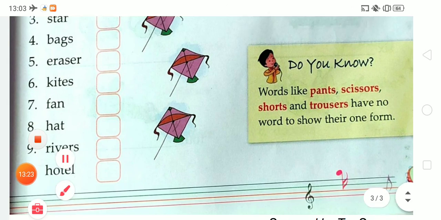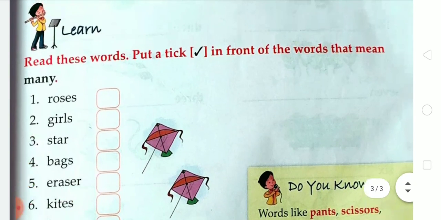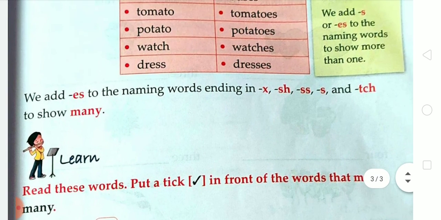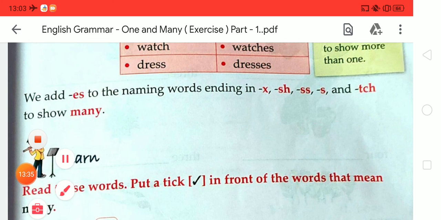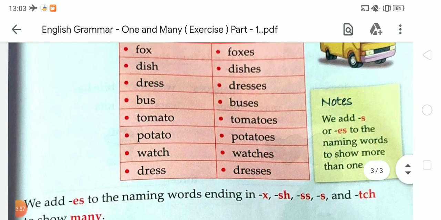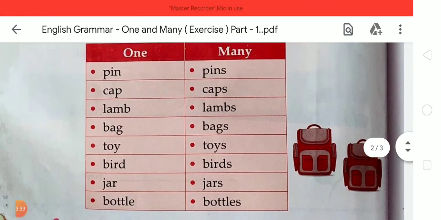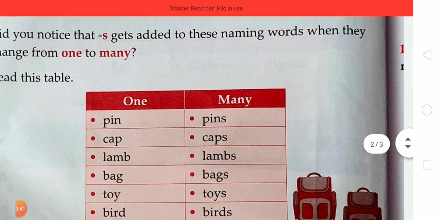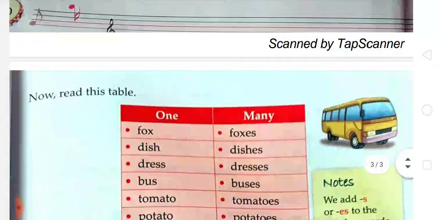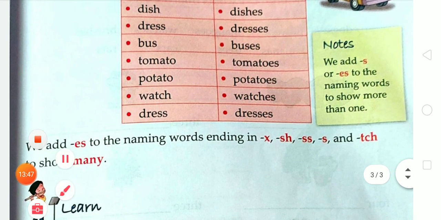Okay student, now that's it for today. Dear student, I hope you all understood how we can change any singular word to plural. Okay. So my dear student, you have to learn the definition of singular and plural and also write it down in your notebook with good handwriting. It's your homework for today. You have to complete it.